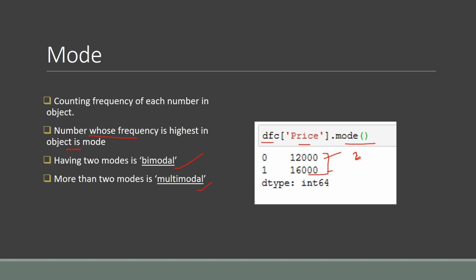So children, here I rest my today's lecture. In today's lecture, we learned about descriptive statistics and the steps to take out the descriptive statistics. Then we learned about max, min, count and sum in a data frame object. After that, we came to know about the mean, median and mode functions in the data frame object.